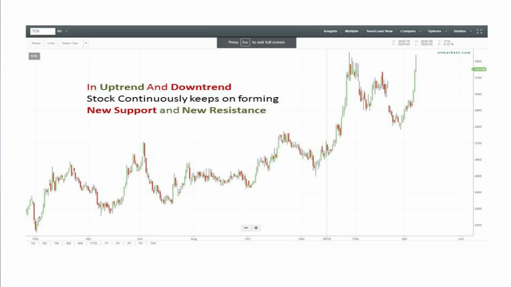We can see the hourly time frame, and how we can understand the support and resistance at different time levels on the hourly basis. We can see how the stock has performed during the entire day at a particular time. It is totally up to us on what time frame we want to see and what our trading strategy is. Accordingly we can see the support and resistance levels for the hourly basis.